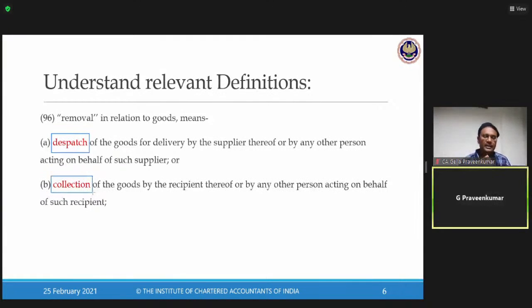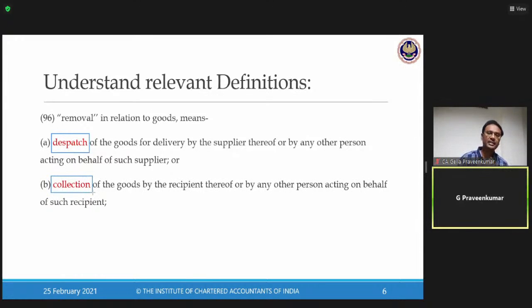I'll give you an example. Sir, we are talking about, say, Maharashtra. We are registered in the state of Maharashtra. There is a company registered in Maharashtra. This company has its registered office or principal place of business in Mumbai. I repeat, this company, say ABC Limited, is in the state of Maharashtra, in Mumbai. This company ABC Limited has to purchase goods from a supplier who is in Tamil Nadu. The supplier is in Tamil Nadu, the buyer is in Maharashtra.